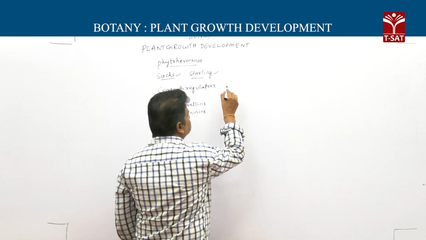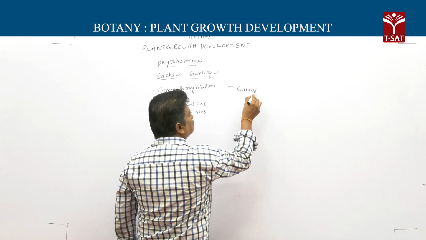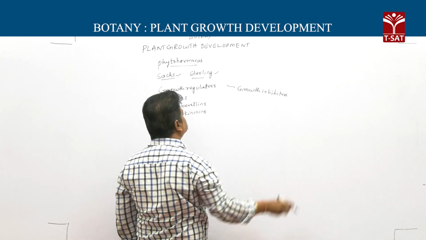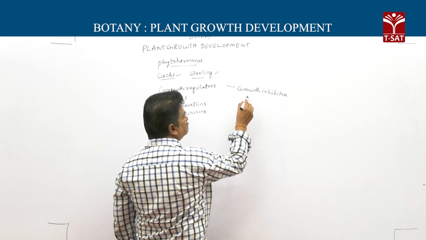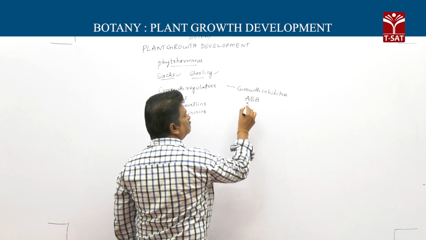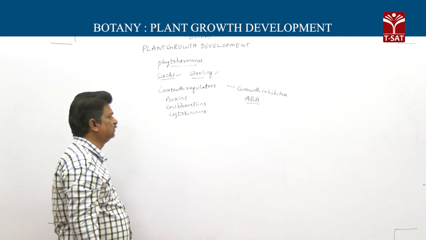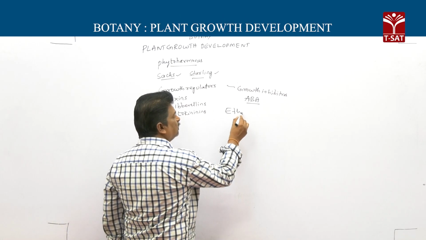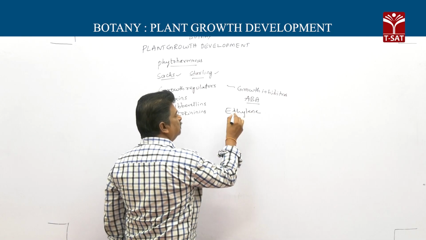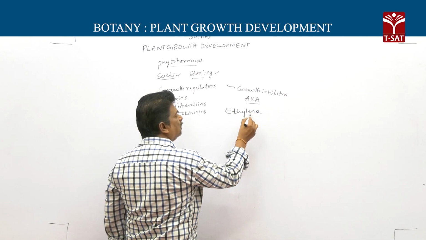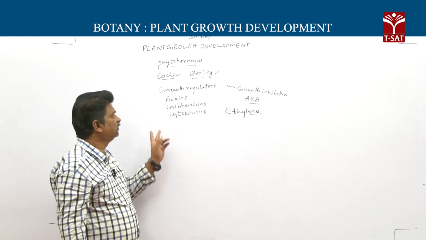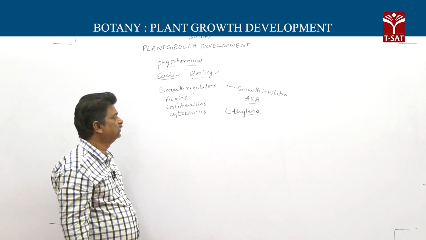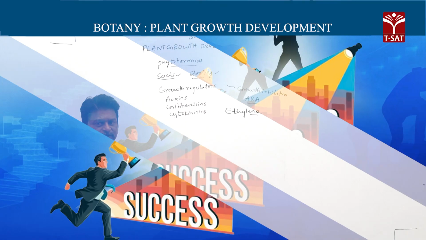But some chemicals inhibit growth, so they are rightly called growth inhibitors. Growth inhibitor: abscisic acid, ABA. But there is another hormone, ethylene. Ethylene comes under both. It shows promoting characters and also inhibitory effects.